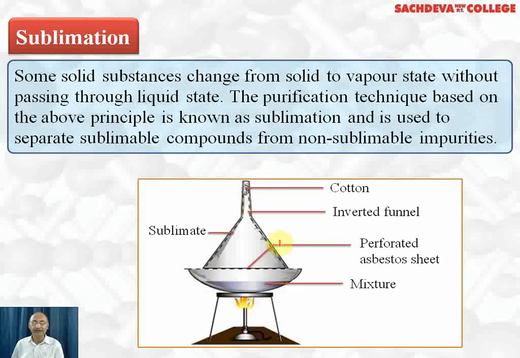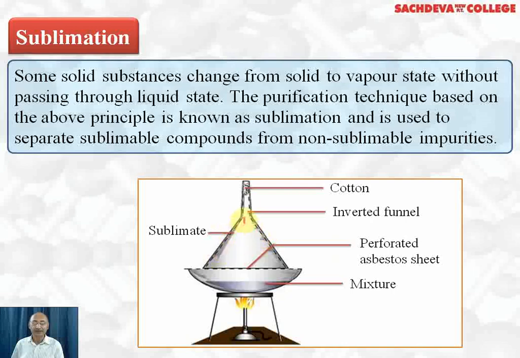Here we have inverted funnel. This is the stem of the inverted funnel. Here we have used cotton plug so as to close it, and so that no vapors can go out. This is the inverted funnel, and here we have perforated asbestos sheet through which vapors can pass through. So if we want to separate compound like naphthalene, anthracene, camphor, iodine, so these compounds can be purified with the help of sublimation. So when mixture is taken in this china dish and on heating, the organic compound which can sublime will form vapors,